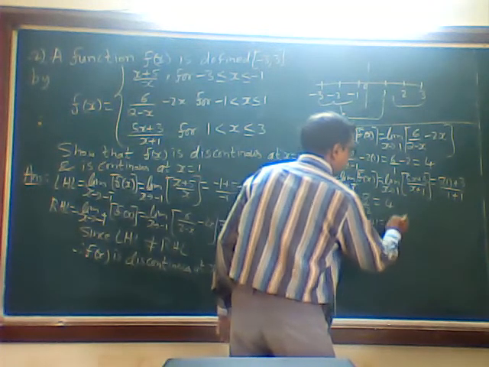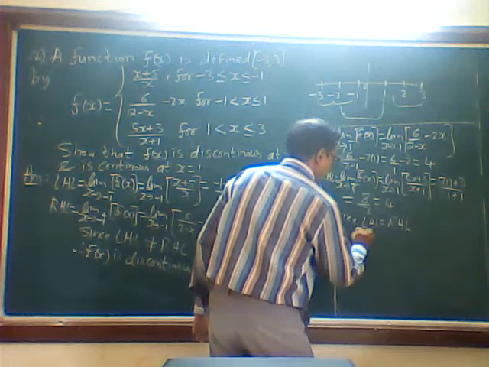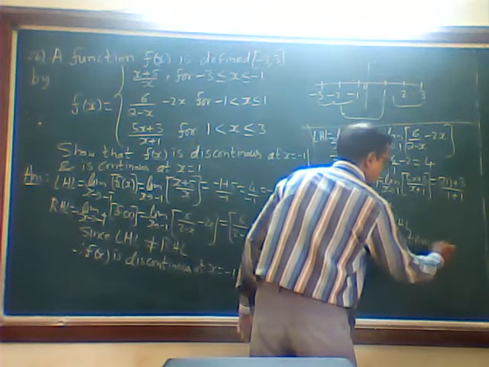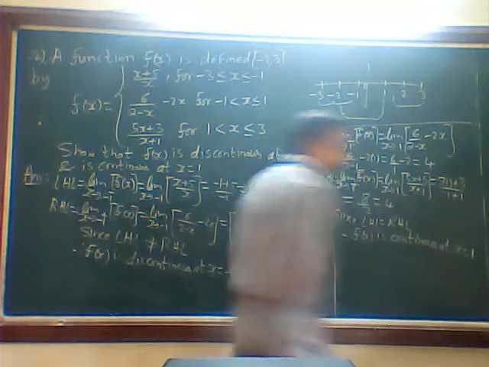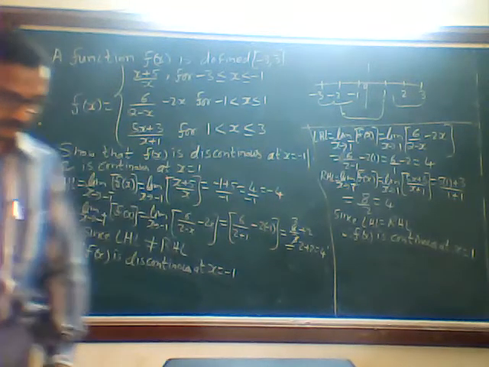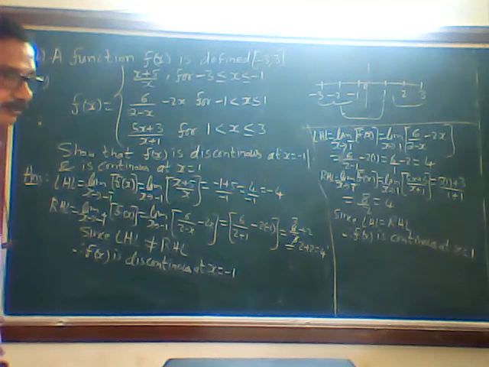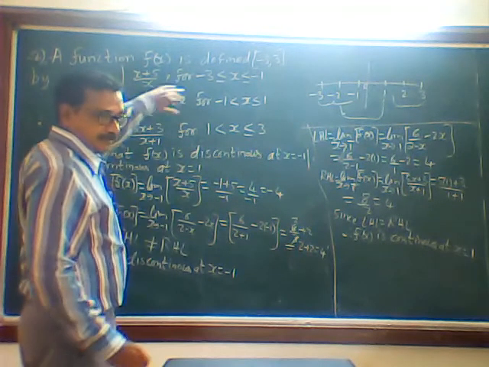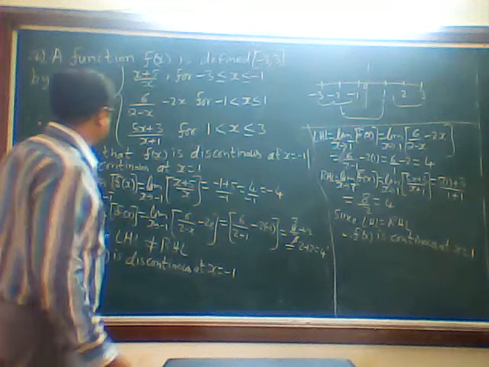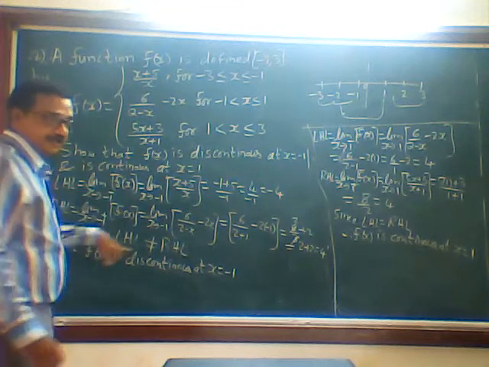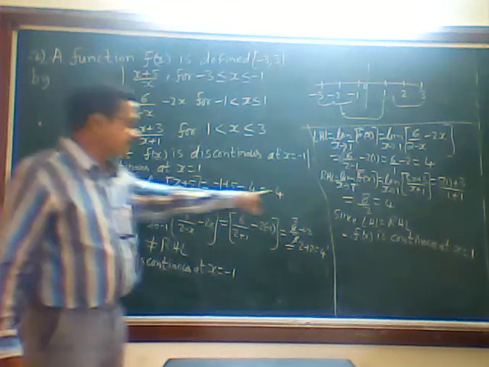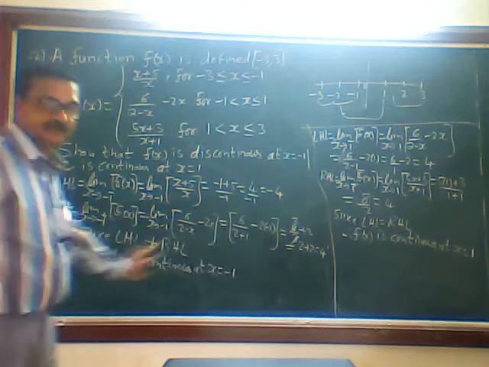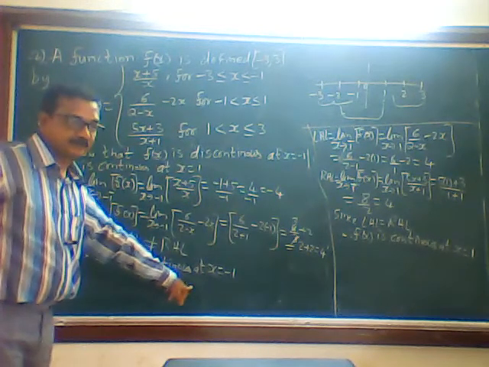Since LHL is equal to RHL, therefore f of x is continuous at x is equal to 1. So this way, you understood now? These two functions are on the left side only, but the one which is extreme left, we have taken as LHL, and the other one we have taken as RHL. And here in LHL I am getting minus 4, RHL I am getting plus 4. So both are not equal. That's why it is discontinuous at x is equal to minus 1.